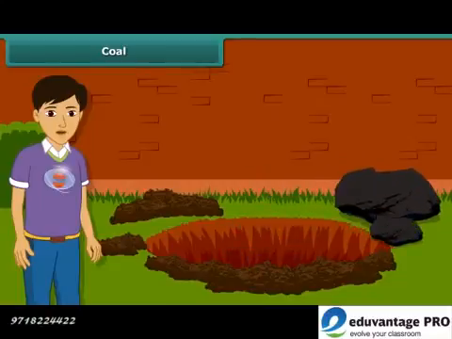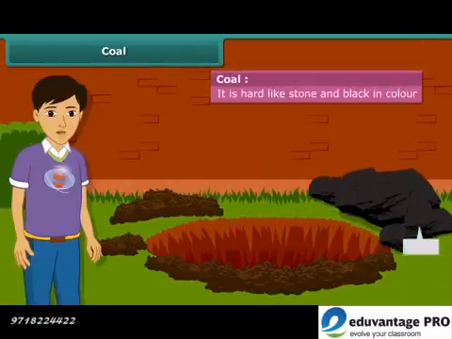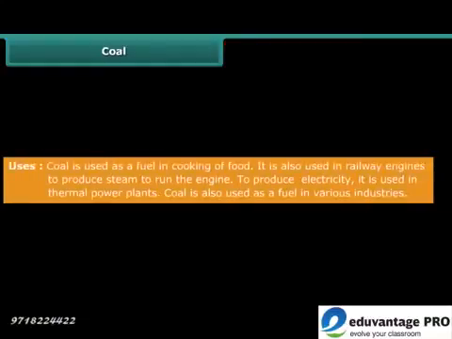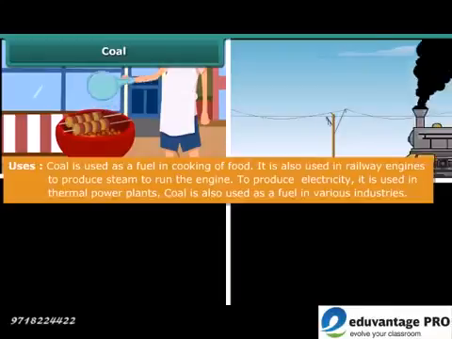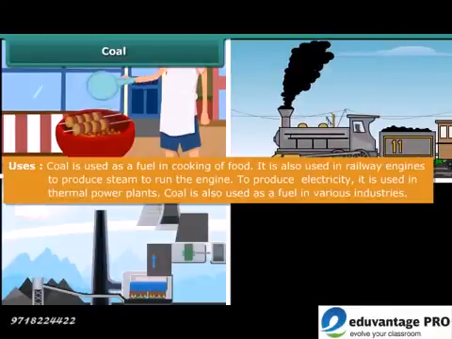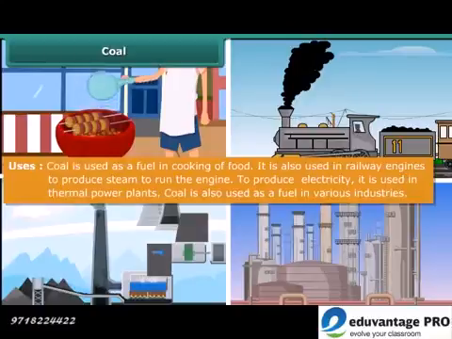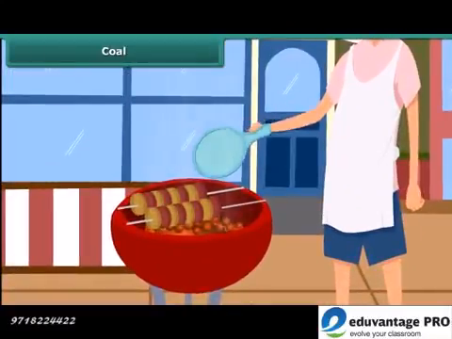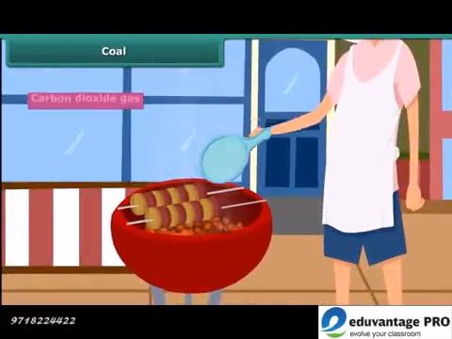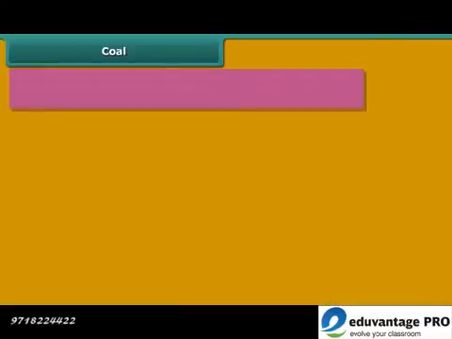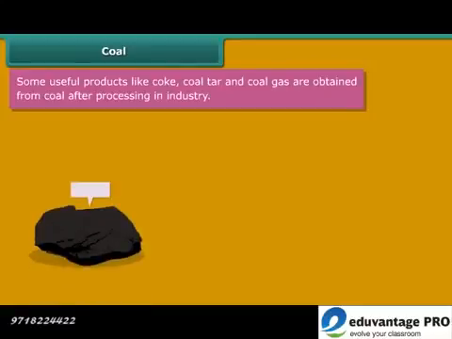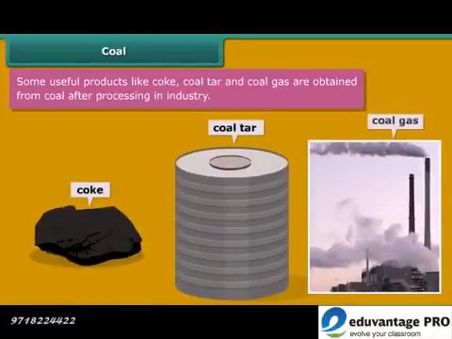You may have seen coal in your surroundings. It is hard and black in color. Coal is used for a variety of purposes such as cooking food, running railway engines, thermal plants and various industries. After heating in air, it starts burning and produces carbon dioxide gas. You will be surprised to know that some useful byproducts of coal like coke, coal tar and coal gas are obtained directly from coal. Do you know how these byproducts are helpful for us?